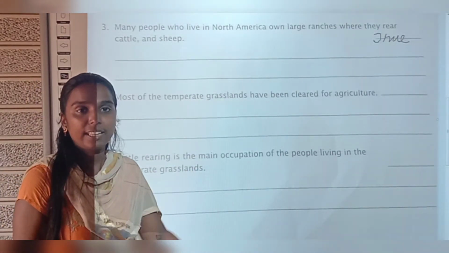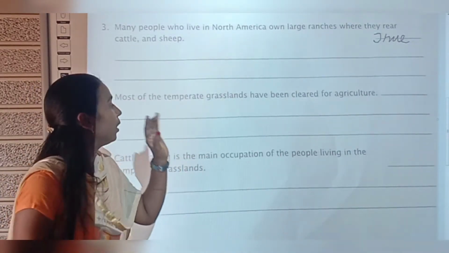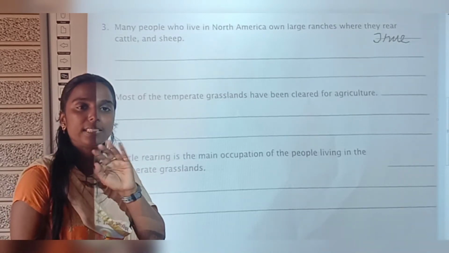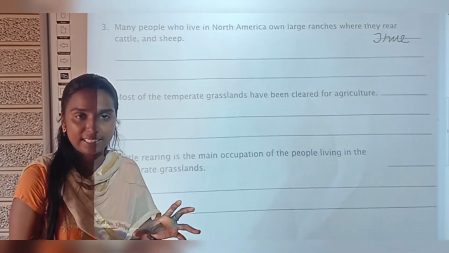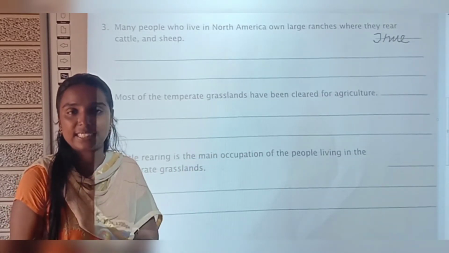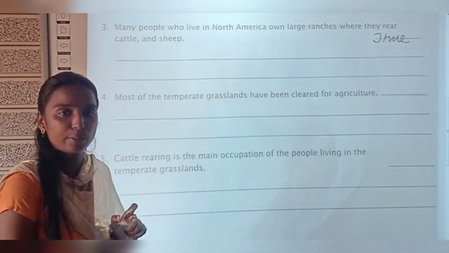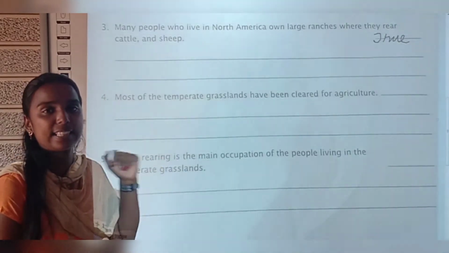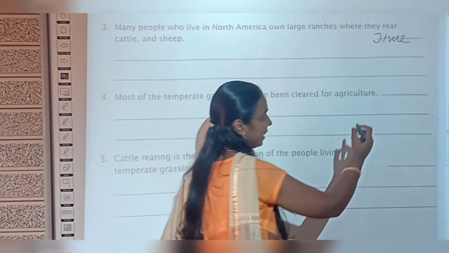True or false? We have seen in the class that nowadays people are clearing these grasslands for agriculture, and because of this, temperate grasslands are densely populated. So this is true.